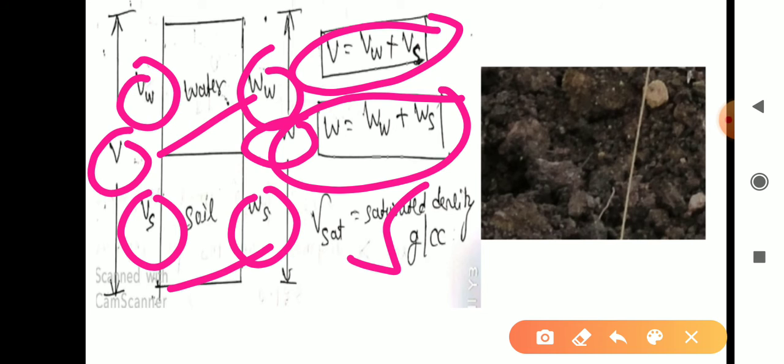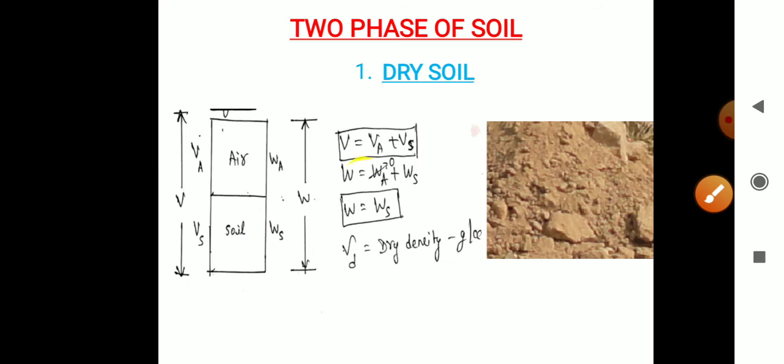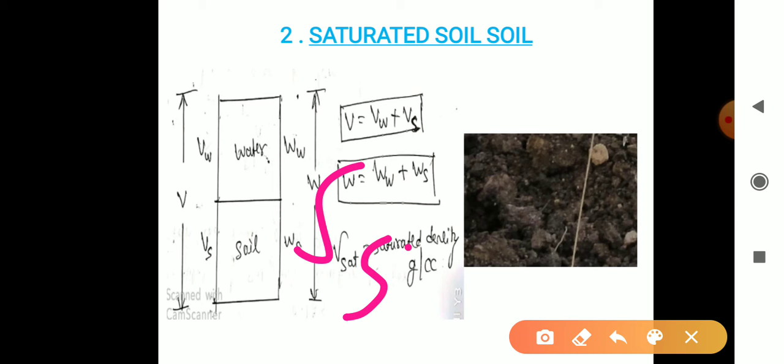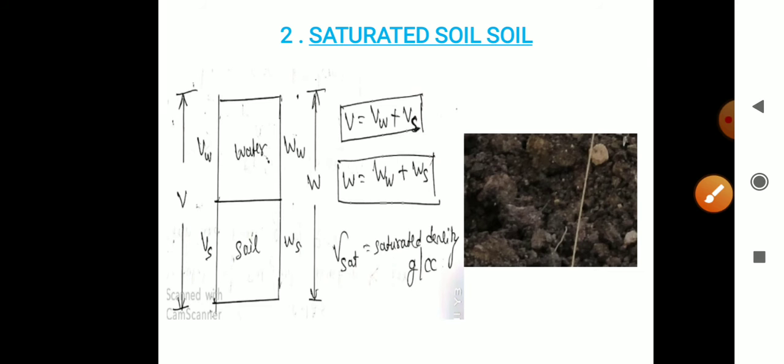So saturated soil will contain soil plus water. The corresponding density we get is the saturated density. See the image: here we are observing only water voids and soil. So this is the saturated soil.